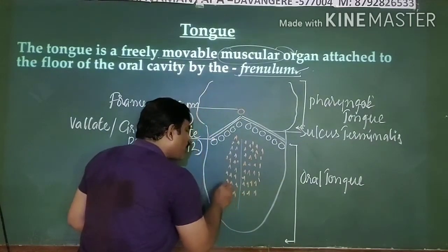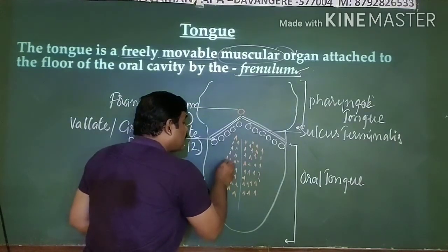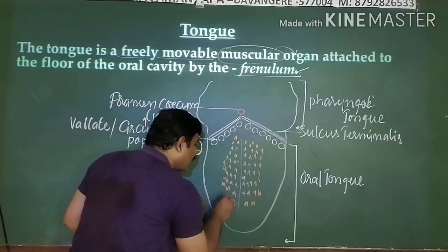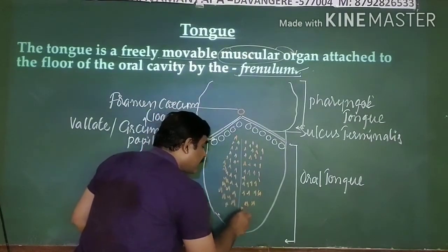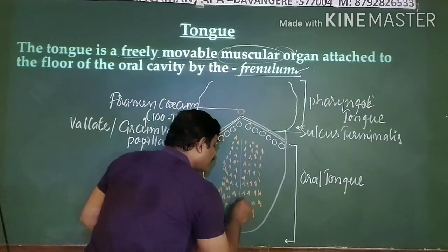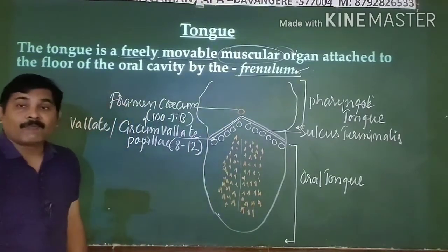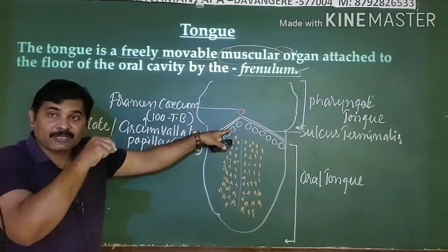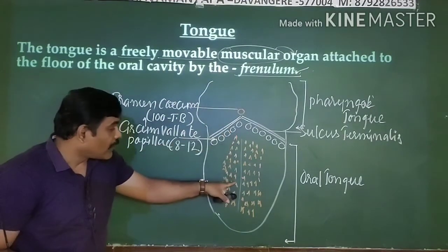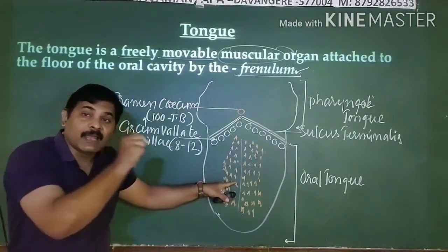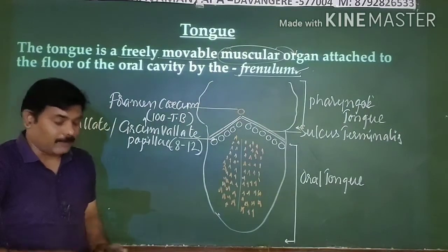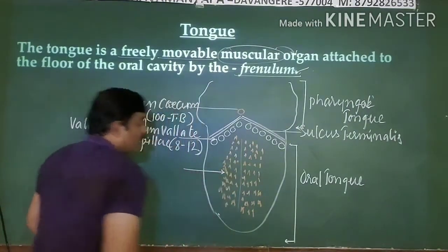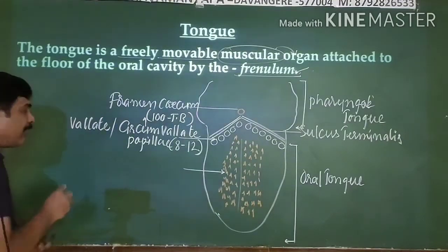The biggest papillae present on your tongue are the vallate or circumvallate papillae, whereas these smallest papillae are known as filiform papillae.